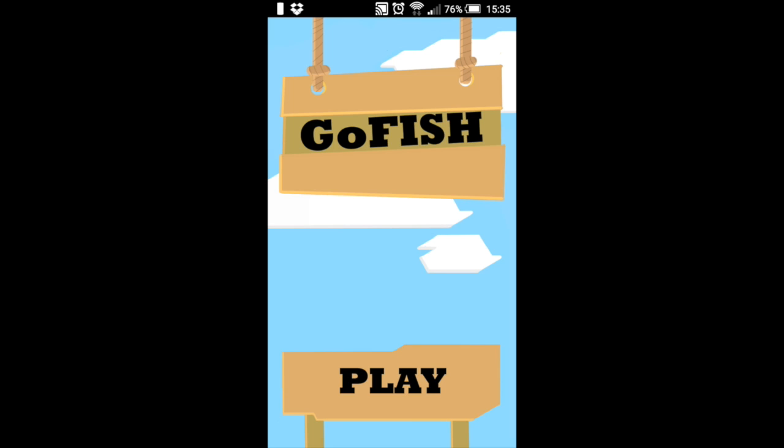So this is my app, GoFish. It was built using web technologies, so HTML, CSS, JavaScript, also using the Angular framework, and it was made into an Android application using PhoneGap, which I'm running now on my HTC One.